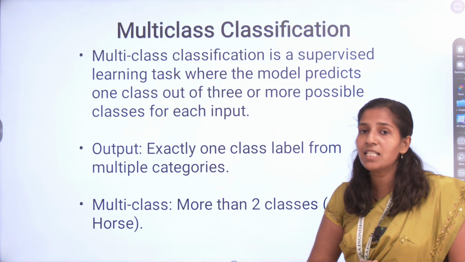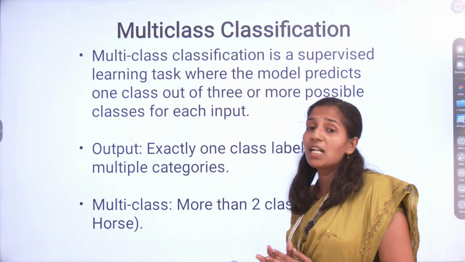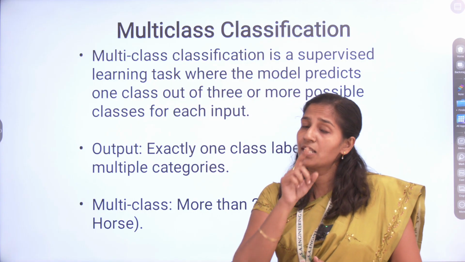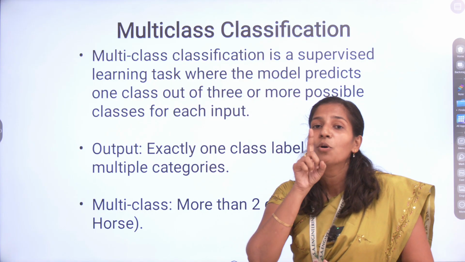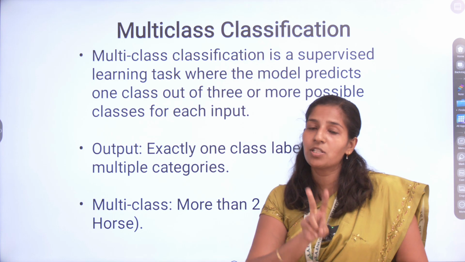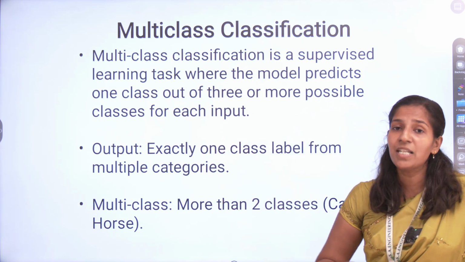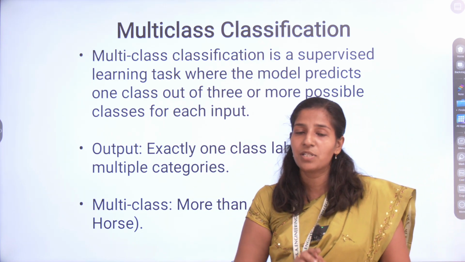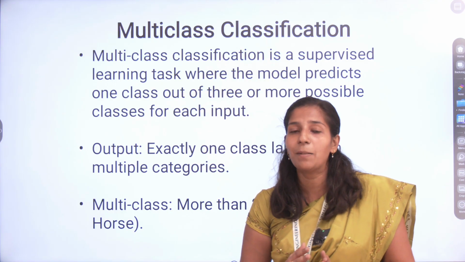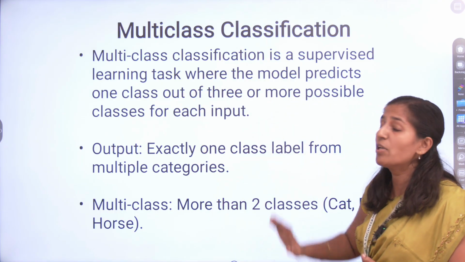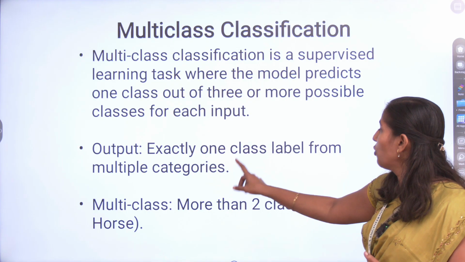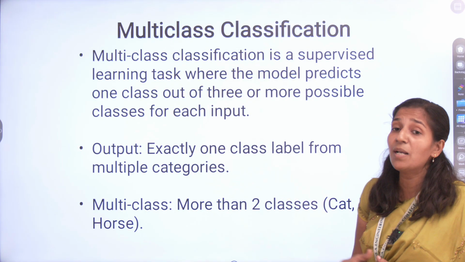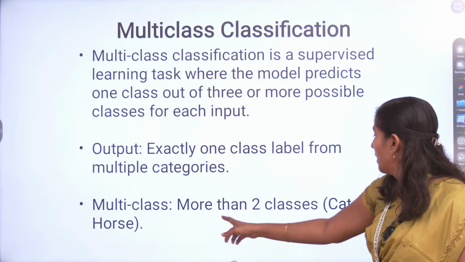The next topic is multi-class classification. In binary classification, you have to find only one option from two possibilities. But multi-class means it will find only one option from multiple classes, multiple possibilities. That is multi-class classification. The output is exactly one class from the multiple categories.